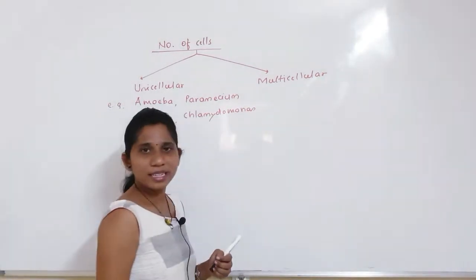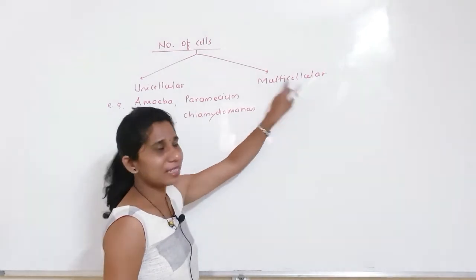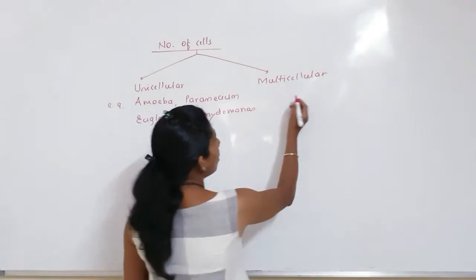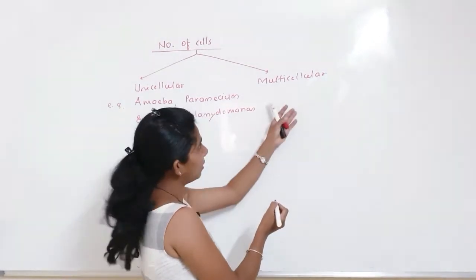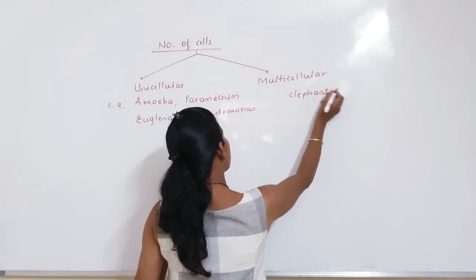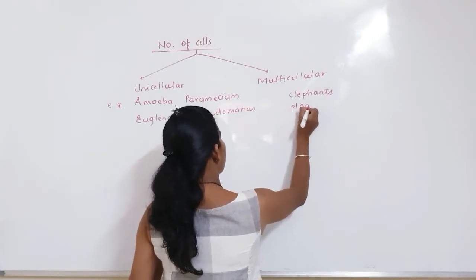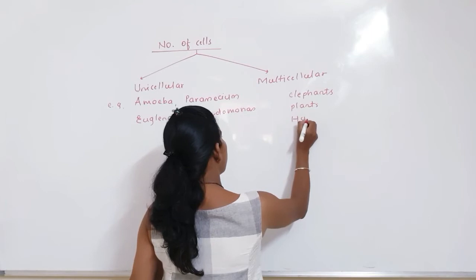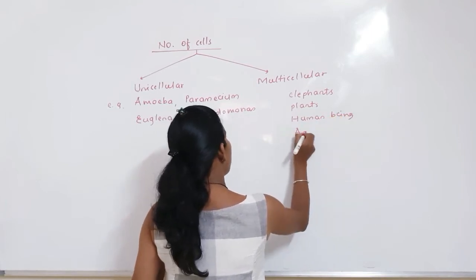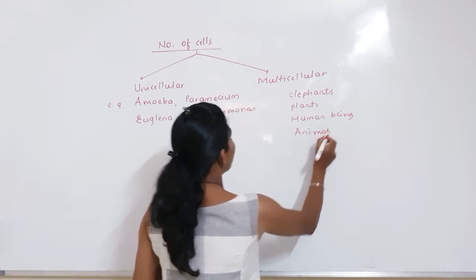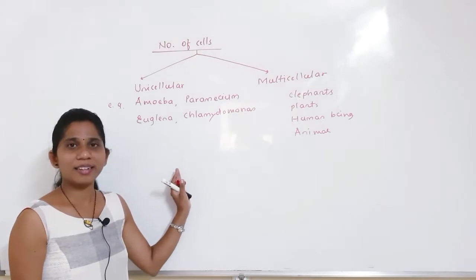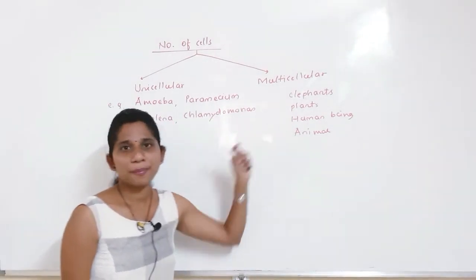Next, multicellular organism, as the name indicates, these organisms are made up of more than 2 cells. So we can say different kinds of examples in this category: elephants, butterflies, plants, human beings, or different kinds of animals come in this particular category, multicellular organism. Got these two concepts regarding the living organism, unicellular and multicellular.